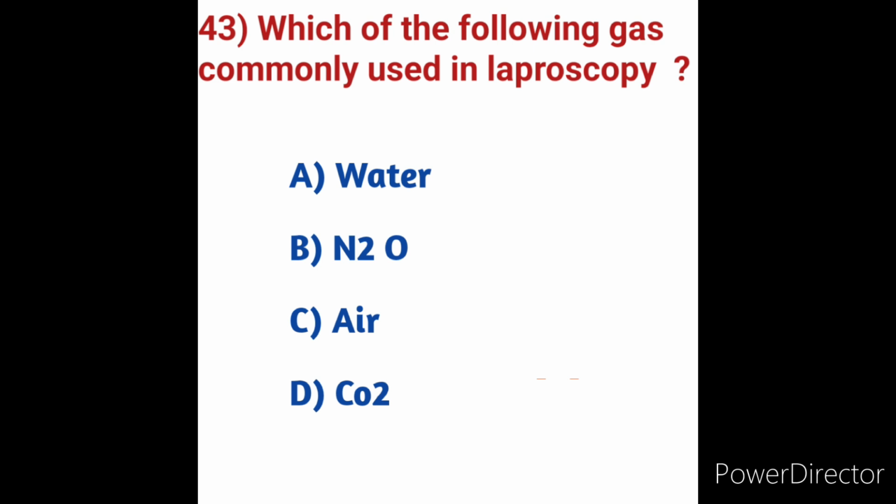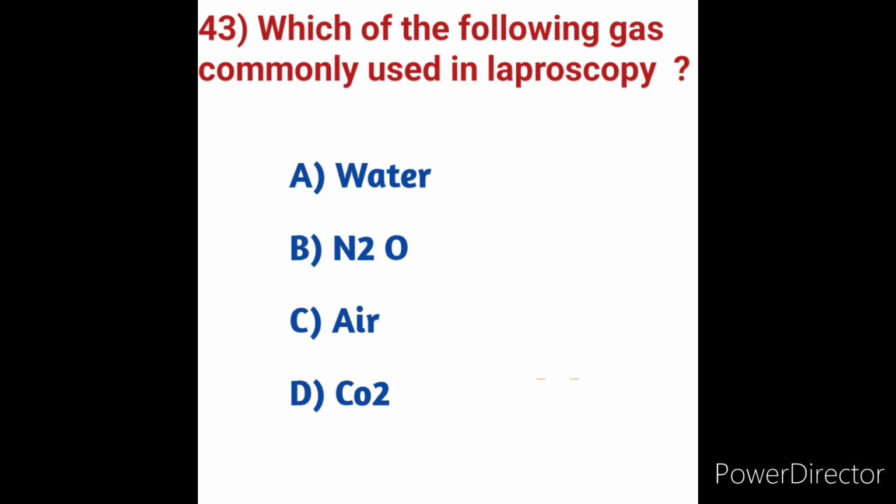Large incisions can be avoided during laparoscopy because the surgeon uses an instrument called a laparoscope. This is a small tube that has a light source and camera which relays images of the inside of the abdomen or pelvis to the television monitor. The gas most commonly used for the creation of pneumoperitoneum is carbon dioxide.